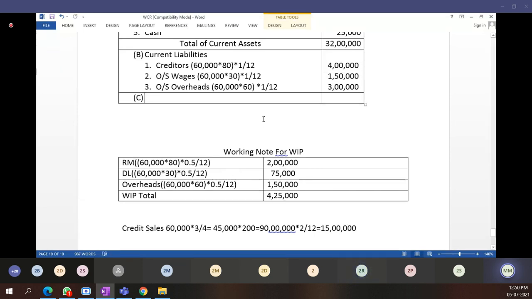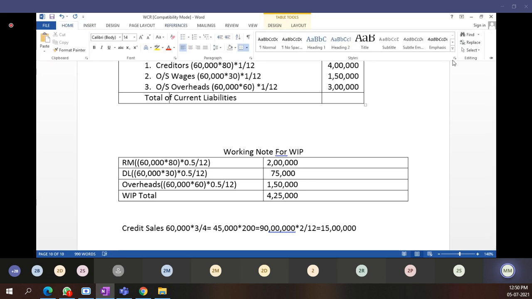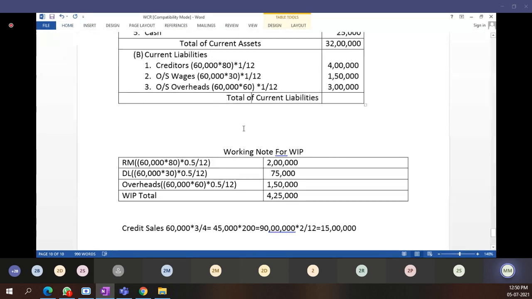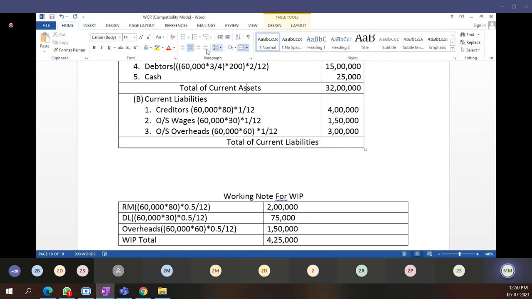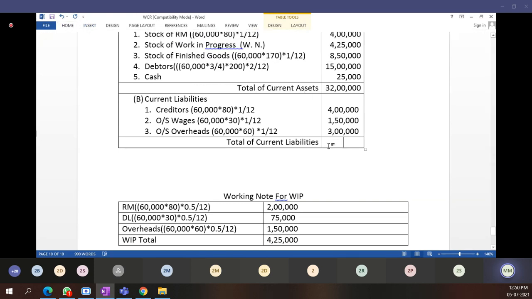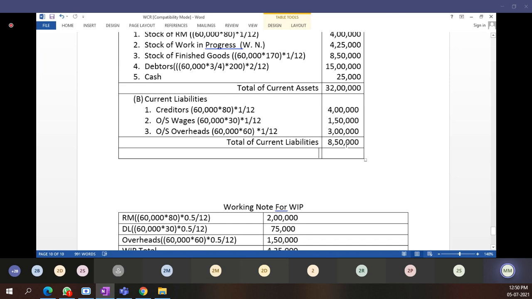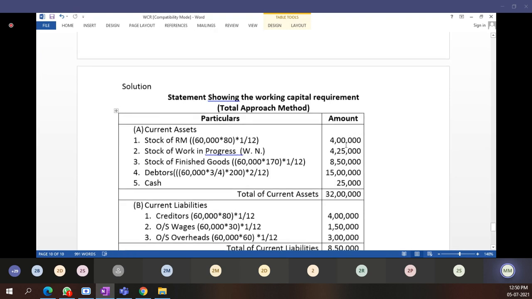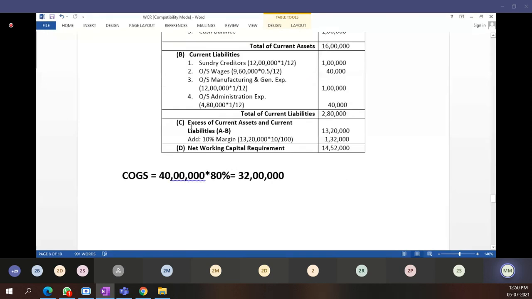Then calculate total of liabilities. Then third point I will consider here also same.